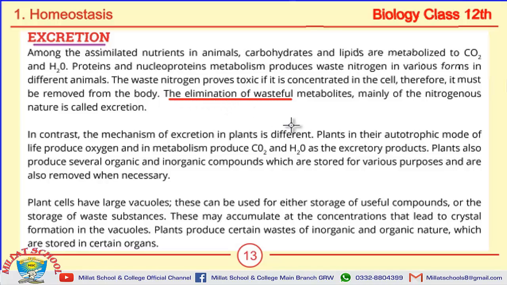The elimination of wasteful metabolites, mainly of nitrogenous nature, is called excretion. The definition of excretion may be asked in different perspectives.